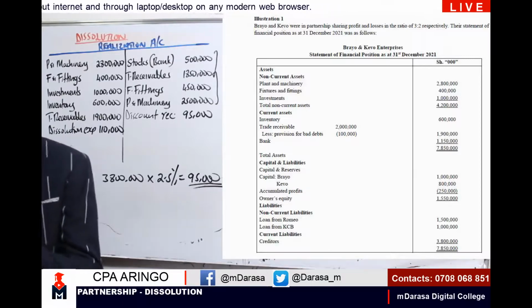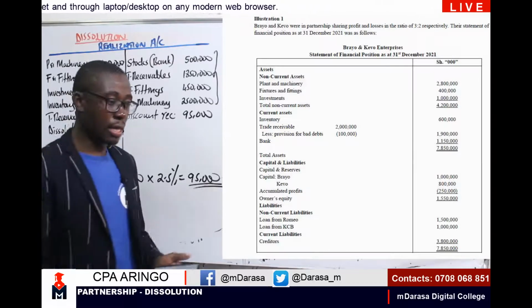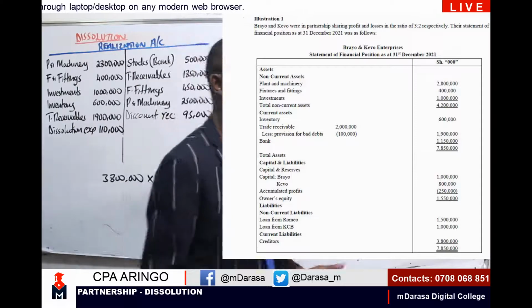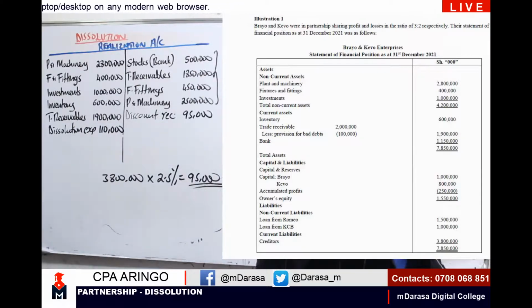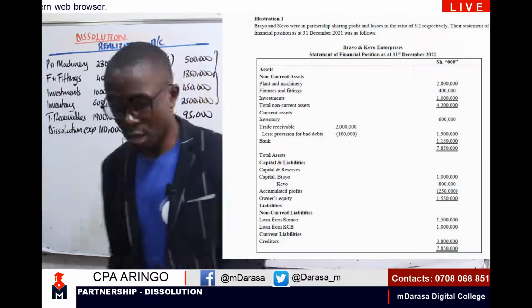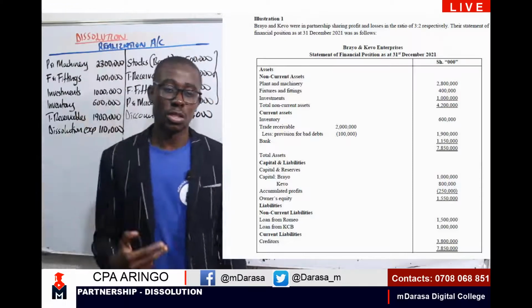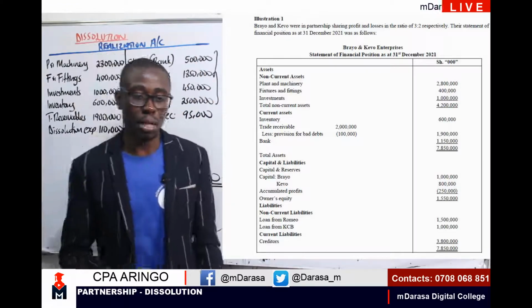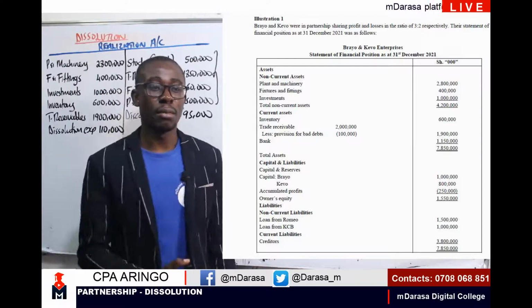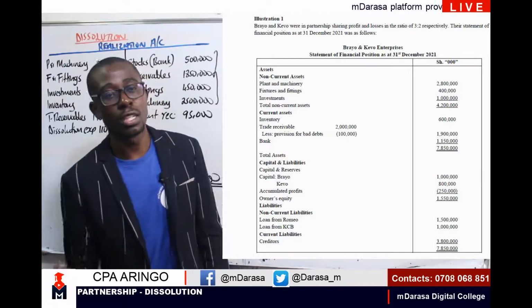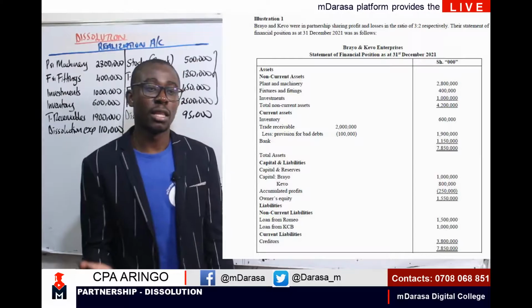The next step, again, we consider any other element that will affect us. We ask ourselves, were there any assets that were taken over by the partners? In the event that you are dissolving a partnership, probably one partner might decide, I'm going to take this motor vehicle. I'm going to take this furniture.